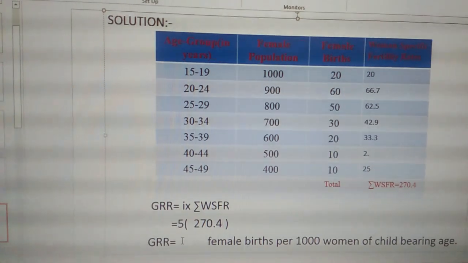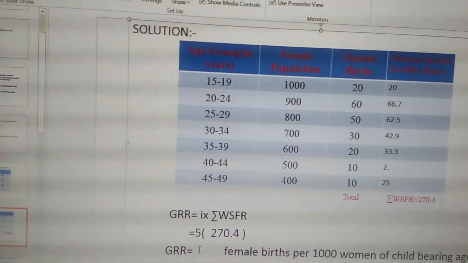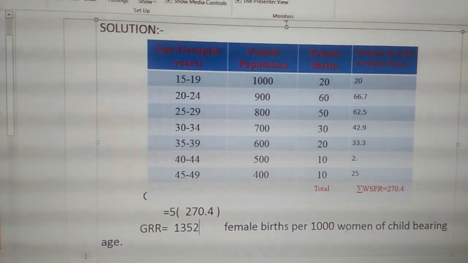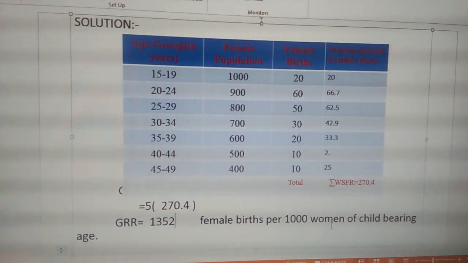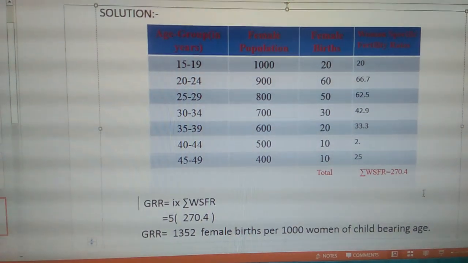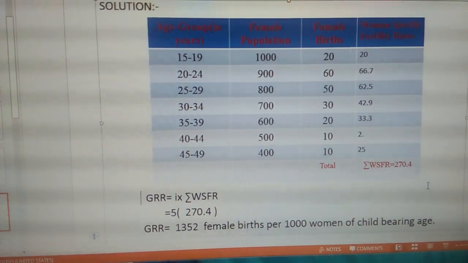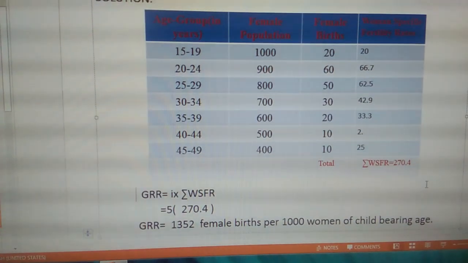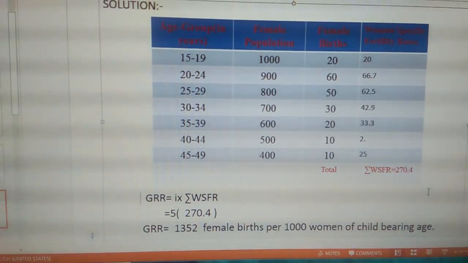Now let us multiply. 5 into 270.4 gives you 1352 female births per 1000 women of childbearing age. Therefore, the GRR answer for the respective data is 1352. This is how we have to calculate gross reproduction rate.